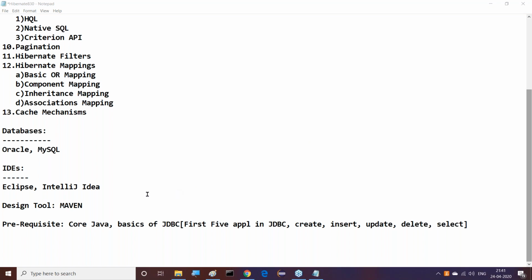Next one, apart from that, nowadays things are going on good, no problem here. Database operations always have some demand. Inside the Spring framework, definitely we require the ORM module that is available. The majority of ORM operations are going on with Hibernate. But new implementations are available. JPA is available. Data JPA is available inside the Spring framework. So JPA and Data JPA are dominating the Hibernate technology.